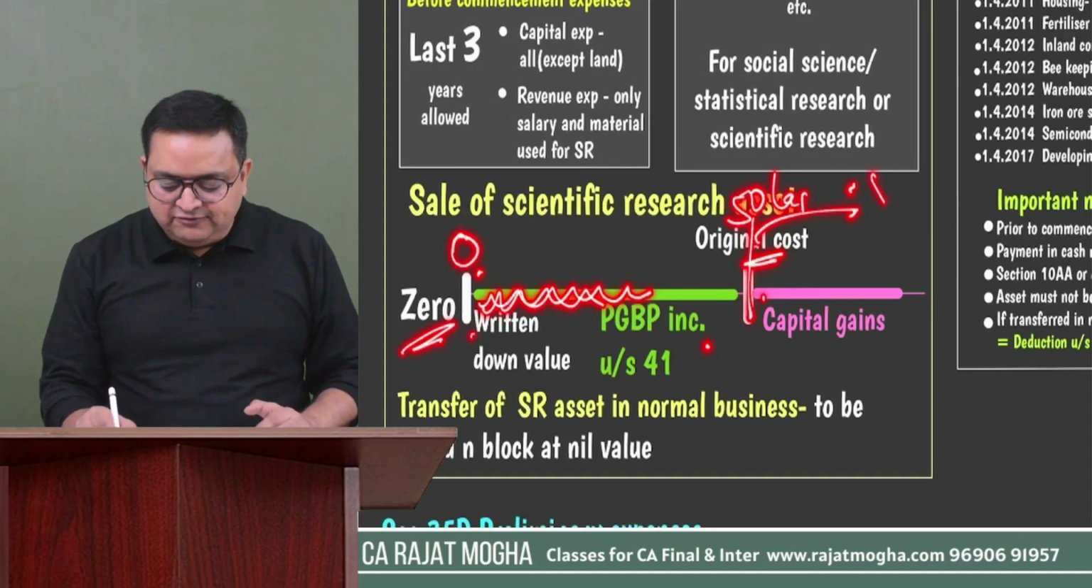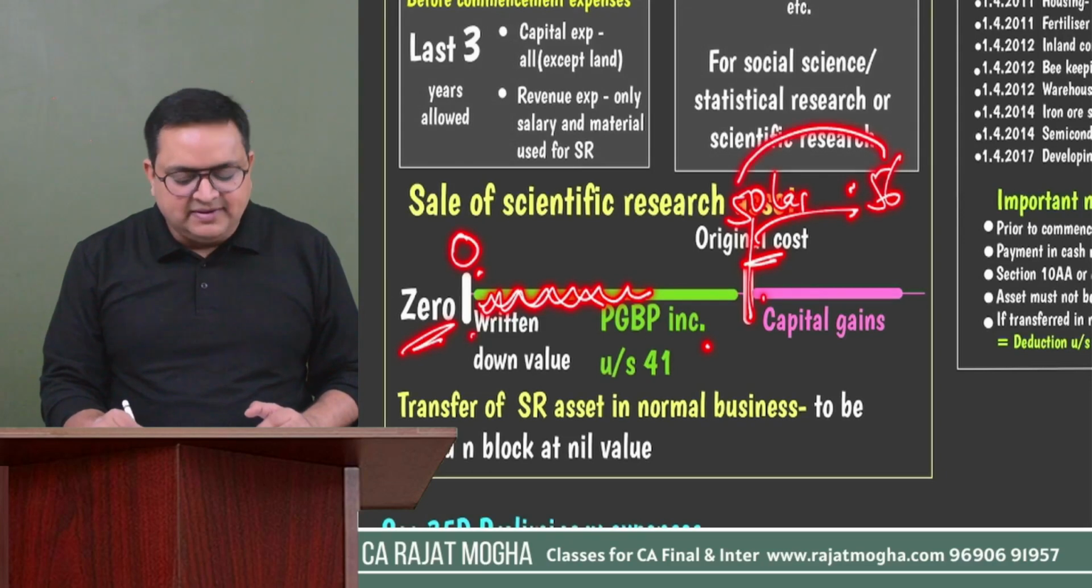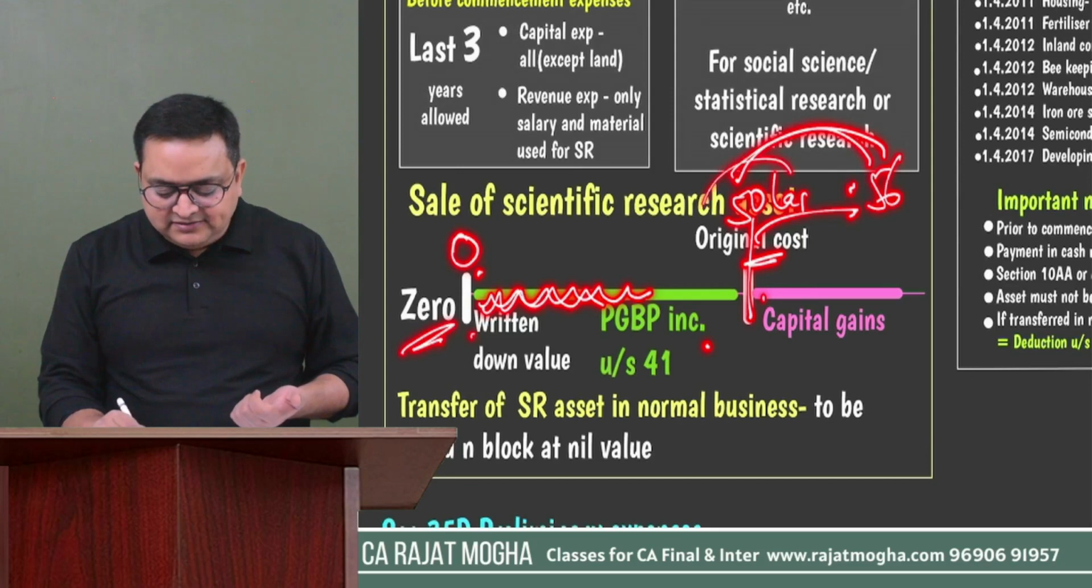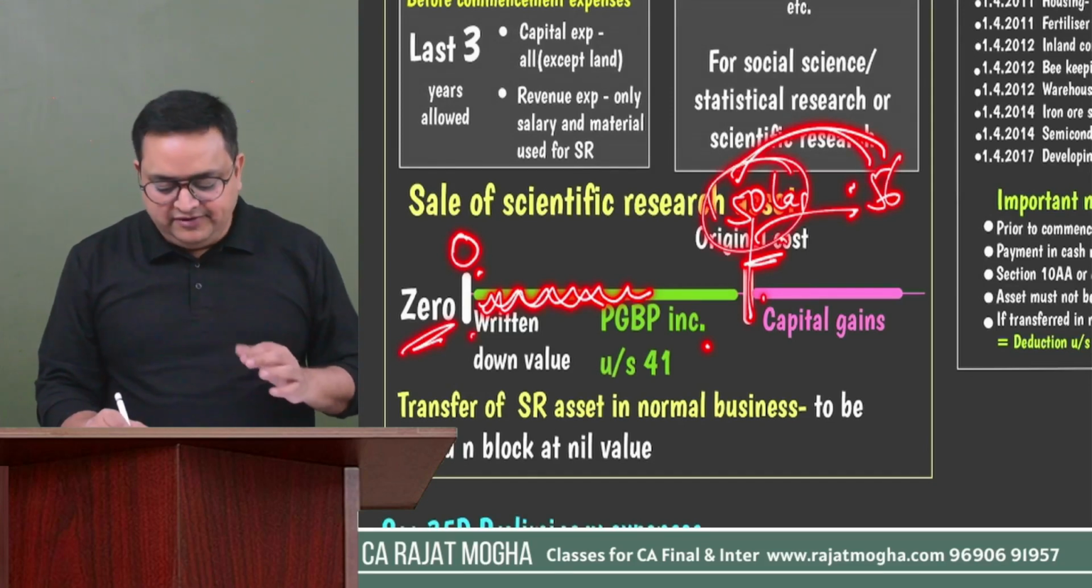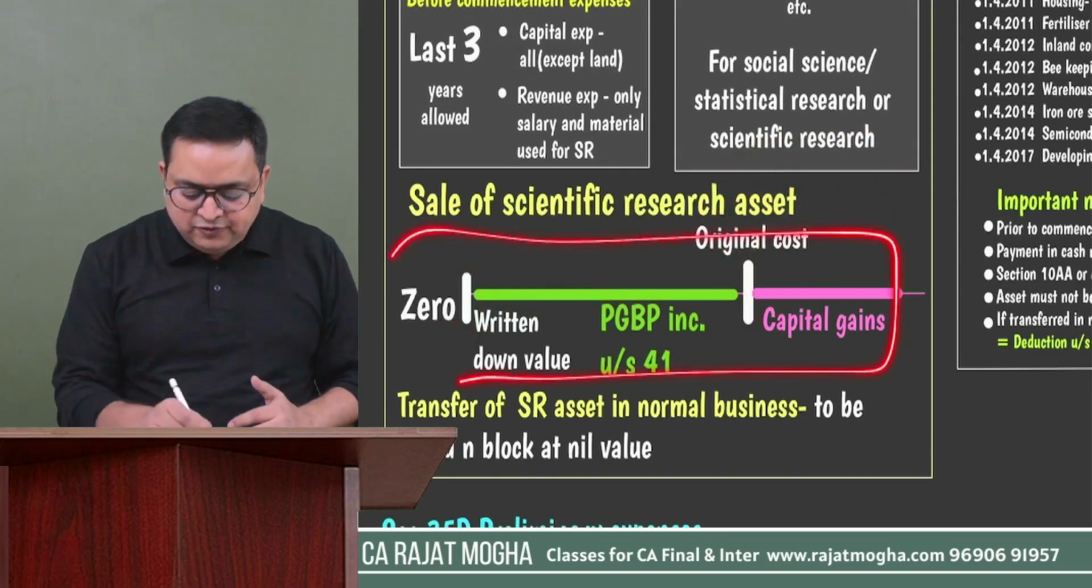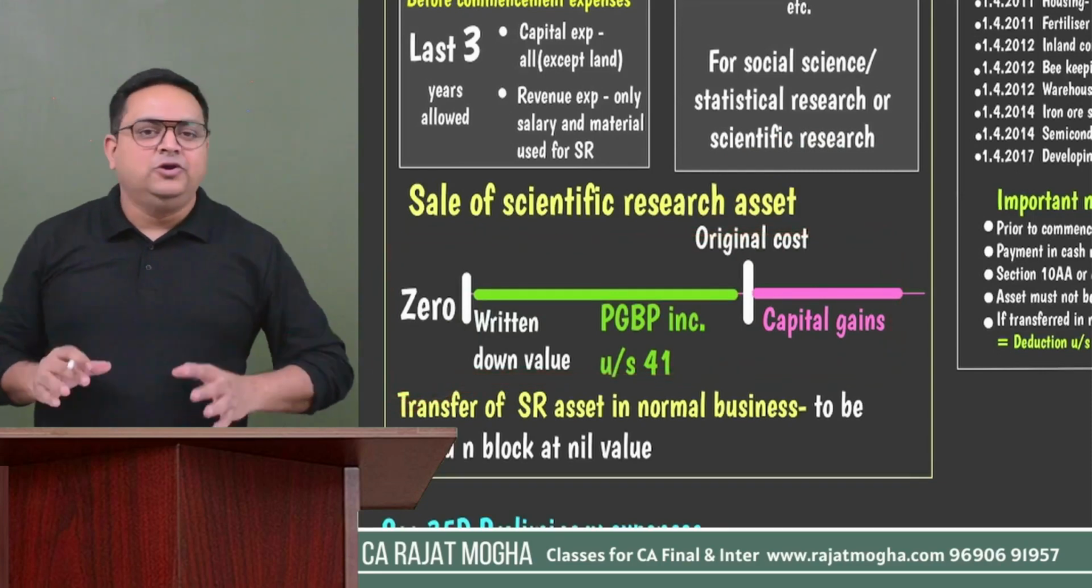So let's say you are selling it for 56 lakh. If it is short term, it is 56 minus 50. If it is long term, it is 56 minus the indexation of this 50 lakh that is available, right? So this would be applicable if you are selling this asset directly without using a normal business.